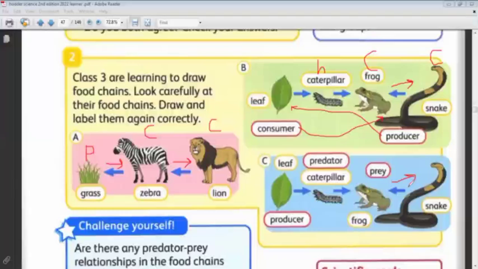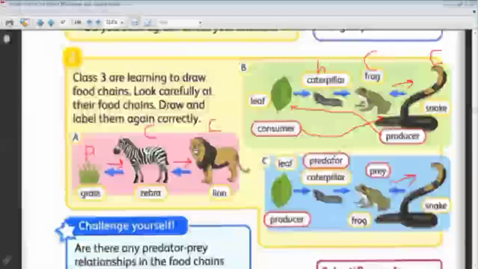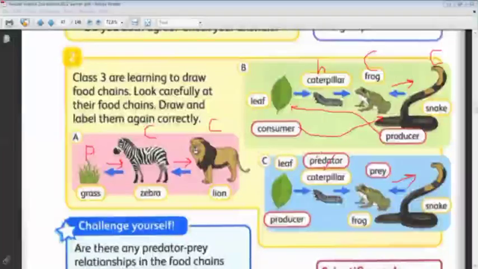Yes, it may be prey. Prey for which animal? For the snake. So it may be prey here for the snake. The caterpillar is not a predator, it is prey. This one is prey all the time. And this one may be prey and may be predator.